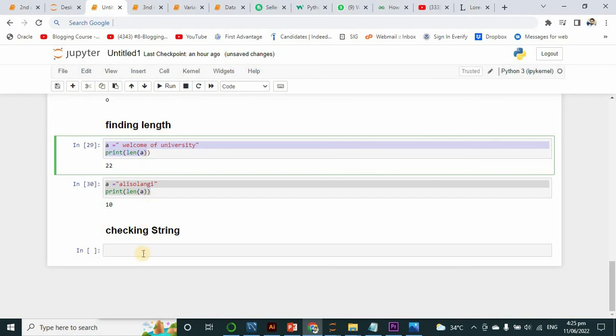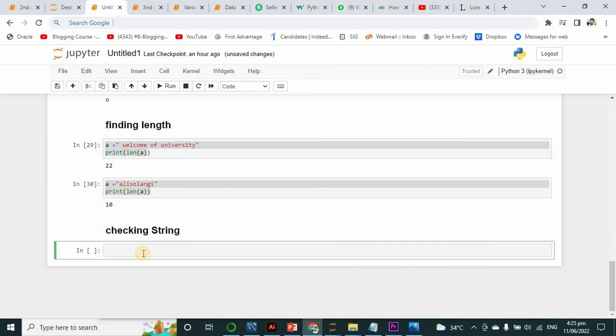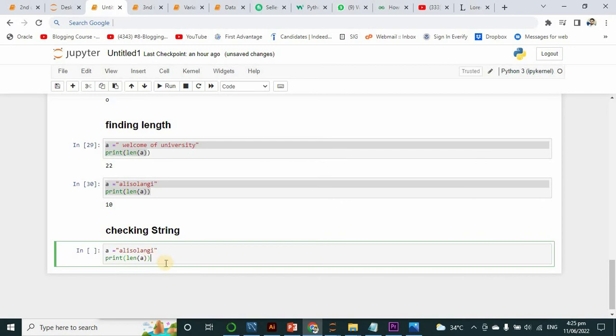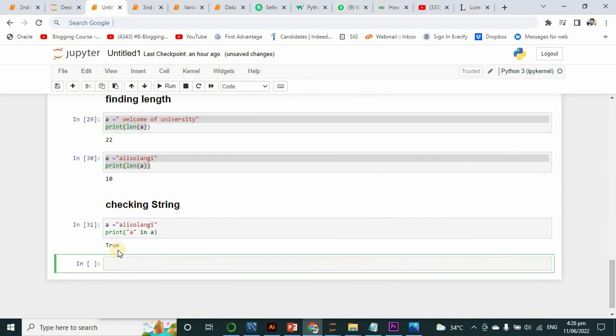Now we will check some values in a string. How can we check? Let me show you here. I will write here a, just like this, and now I will write in a. If I print it, True.